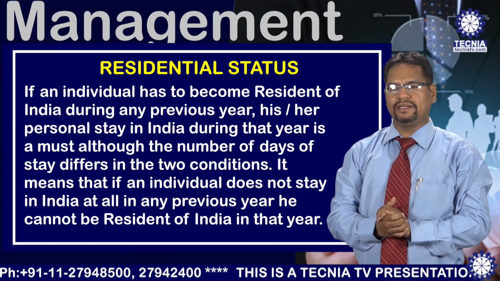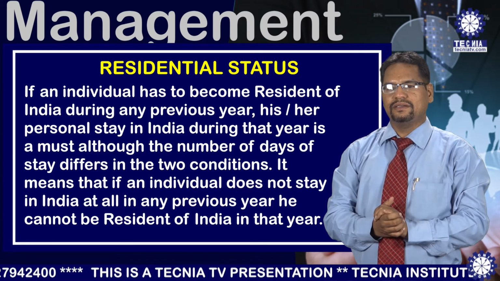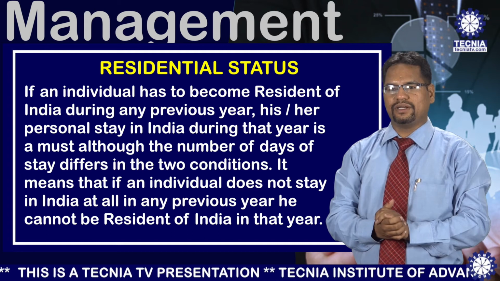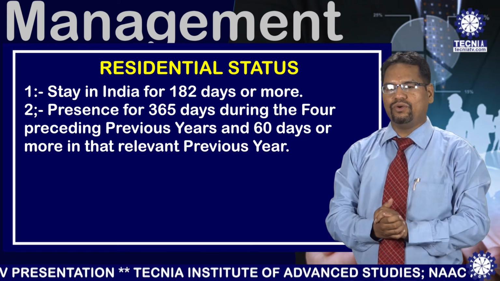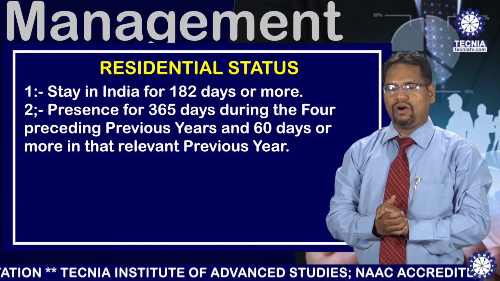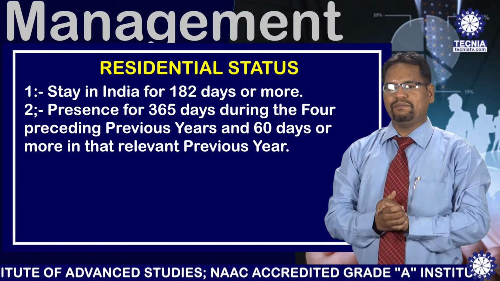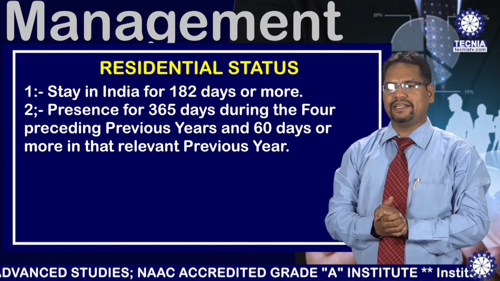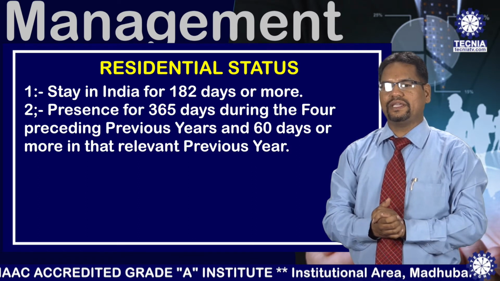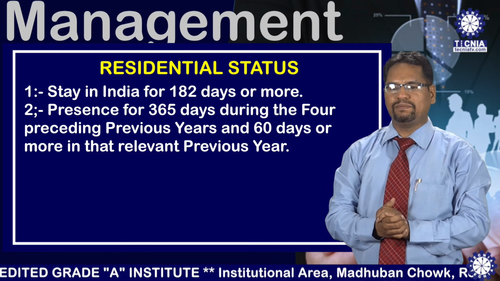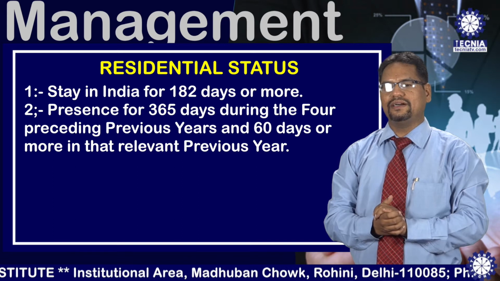In simple words, whenever we are going to determine the residence of an individual, the assessee must satisfy one of the two basic conditions. Number one, he must stay in India for at least 182 days or more during the relevant previous year. Or if he does not satisfy this condition, then he must stay in India for 60 days during the relevant previous year and 365 days during the 4 years immediately preceding the relevant previous year. So these are the two conditions of an individual. These conditions are known as the basic conditions.